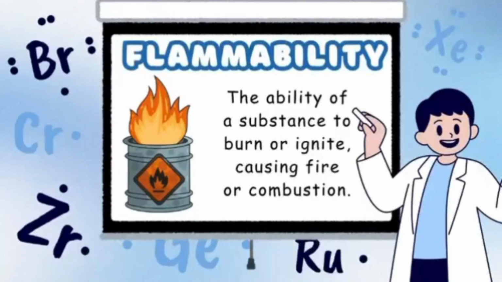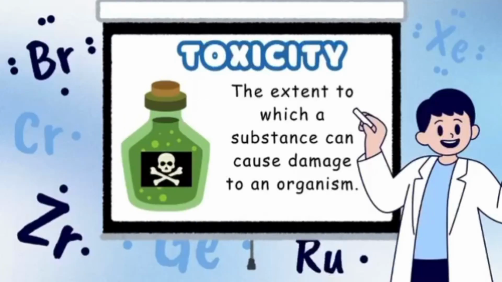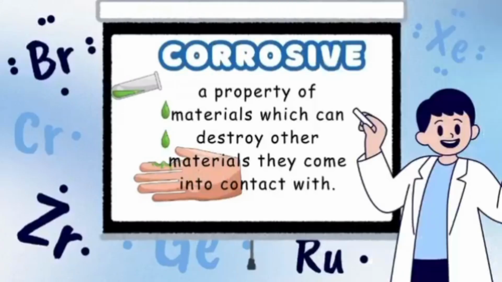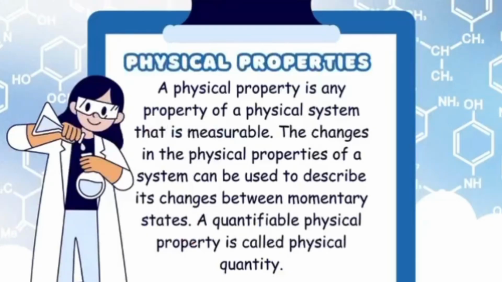These are examples of chemical properties. Flammability, whether a compound will burn when exposed to flame. Toxicity, the quality of being toxic or poisonous. Radioactivity, the property of some unstable atoms to spontaneously emit nuclear radiation. Corrosive, the power of a substance to destroy other materials through chemical reactions. And now we're done with chemical properties.